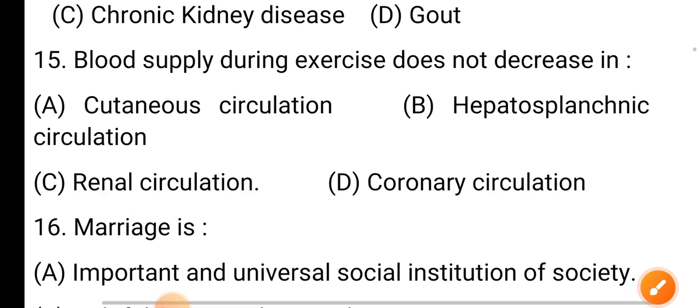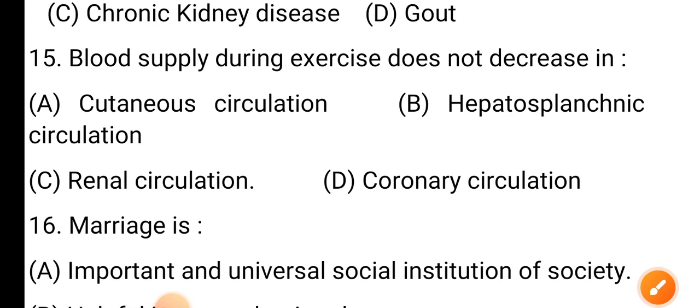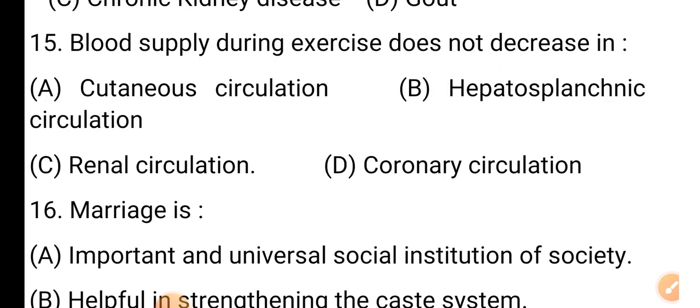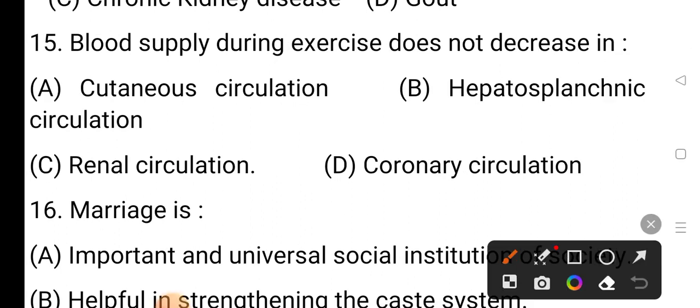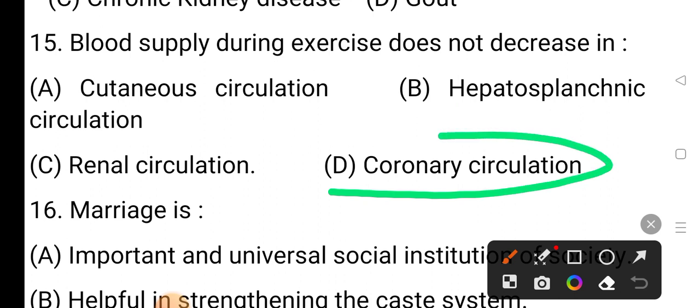Question number 15. Blood supply during exercise does not decrease in option A cutaneous circulation, option B hepatosplanchnic circulation, option C renal circulation, option D coronary circulation. The correct answer is option D, coronary circulation.